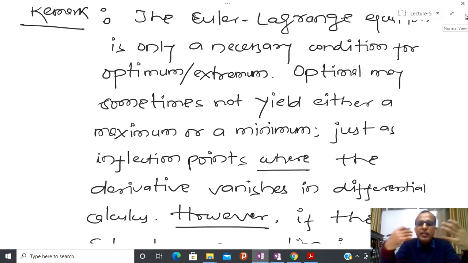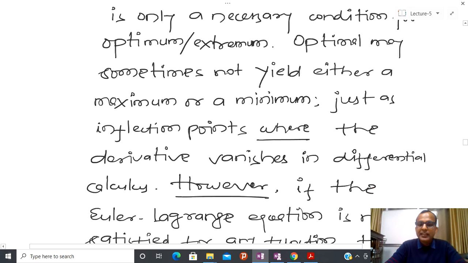If you solve that equation, it might be possible that you have an extremum value, that is either a maximum or a minimum, but sometimes it might be possible that you have some kind of inflection point, and for that reason people have further searched for other possibilities and some kind of sufficient condition.